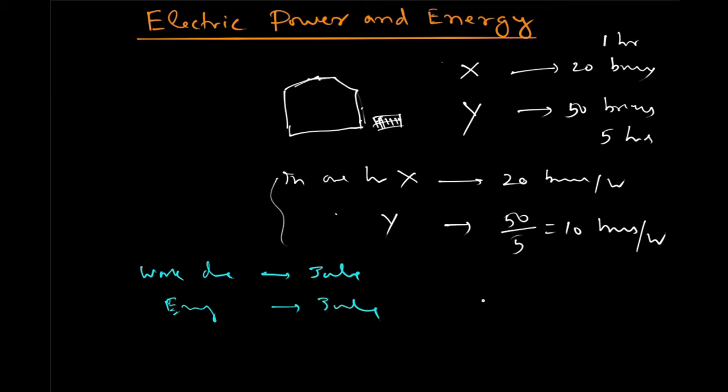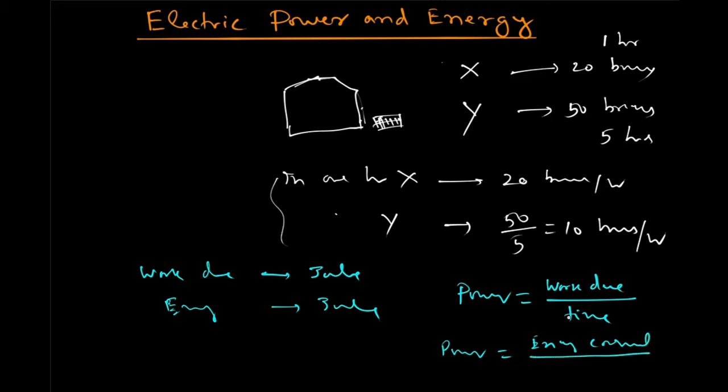Then power is equal to work done divided by time taken, or power is equal to energy consumed or absorbed divided by time.